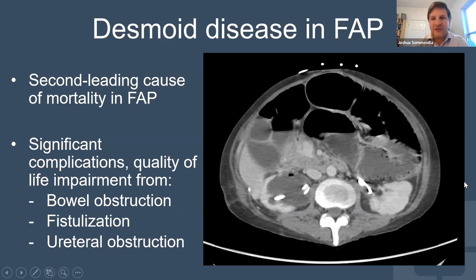So these are all really significant problems that can result from desmoid tumors, even if they're not spreading to other parts of the body as a traditional cancer would. And they also can cause bleeding. They can grow alongside major blood vessels and cause bleeding as a result of that.